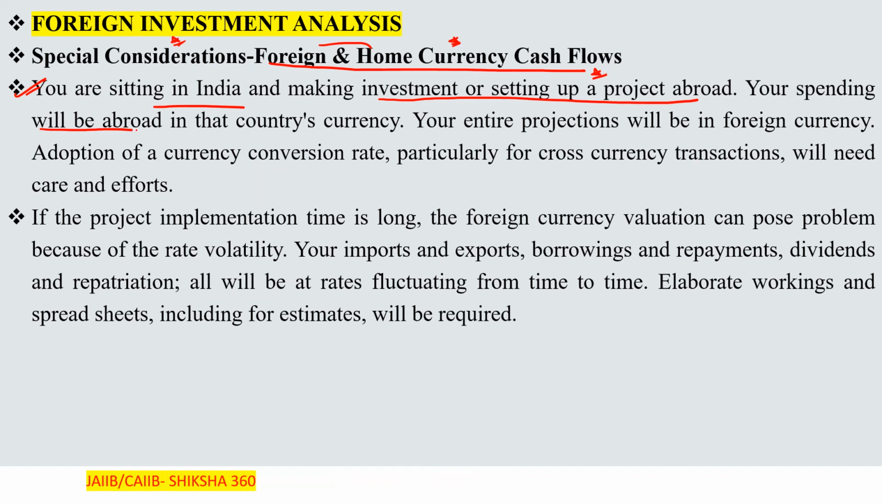So your spending will be abroad in that country's currency. Clear? Like you are investing in the US, so you have to invest in the dollar. If you are investing in the UK, so you are going to invest in the pound. So in that currency of the country, your spending abroad will be in that country's currency.